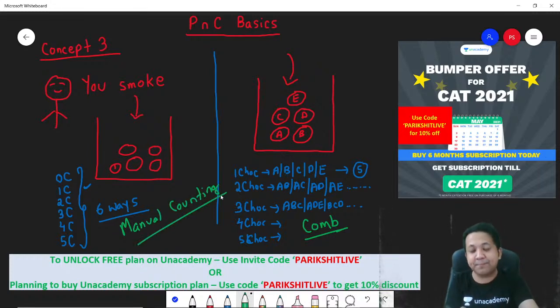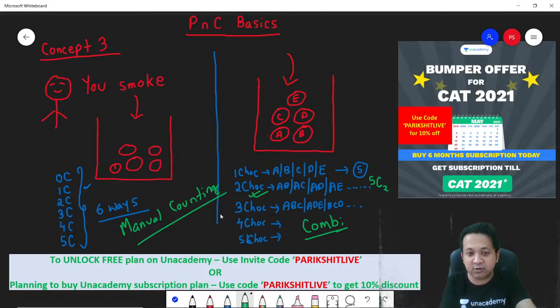Right? But on the second case, the right hand side of your board, it's a case of combination. When you say you are picking 2 out of 5, basically I am saying out of 5, pick up any 2. Which 2? That's what is given by the formula 5C2.